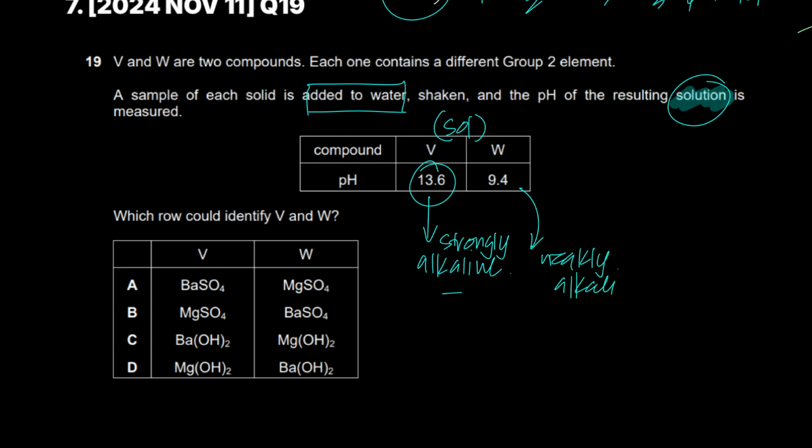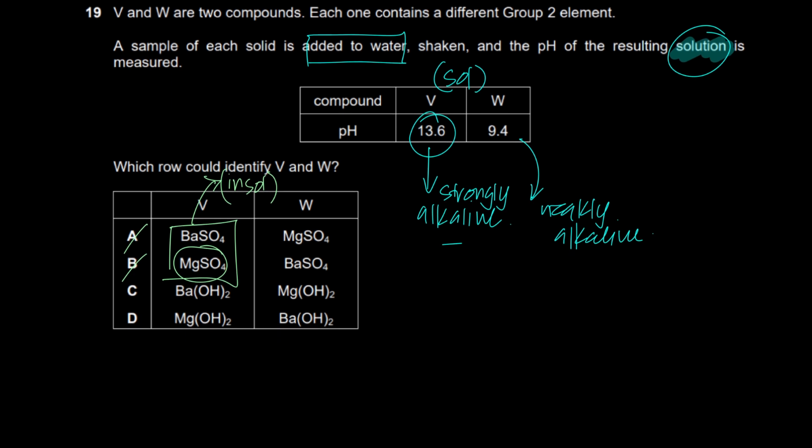Based on this, I can directly eliminate A and B. Why? Because barium sulfate, fun fact, is insoluble. So that's gone. That's out of the options. No question whatsoever. Magnesium sulfate, on the other hand, will dissolve in water. Absolutely it will. But the problem is, will it give you an alkaline solution? There is no hydroxide ion in magnesium sulfate. It's a sulfate ion. So no hydroxide, right? So B is also wrong.